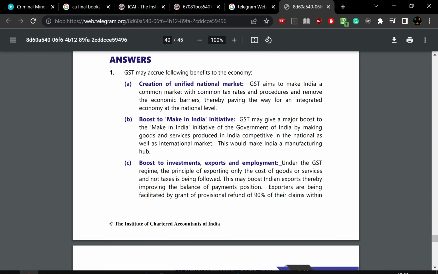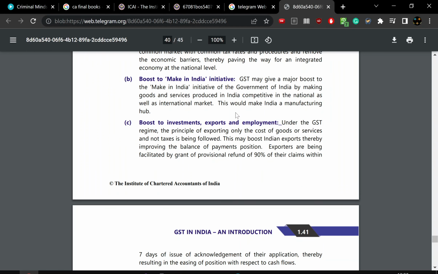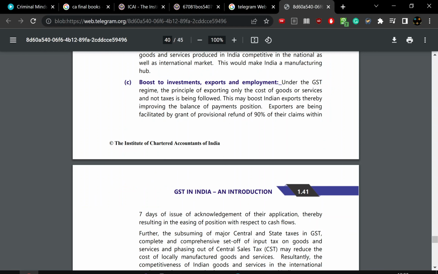So through GST you have a common tax regime, you can move, there is procurement, removal of all the economic barriers, you can buy anywhere in India, and it's national, anywhere you can sell it anywhere in India. Boost to Make in India policy: as India needs more foreign investment, they made Make in India an initiative. Through GST for international markets, exports, you get SEZ zones and no tax, and so the main reason is investment, exports, and employment.